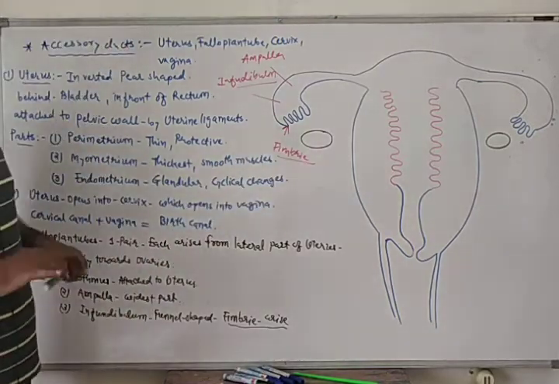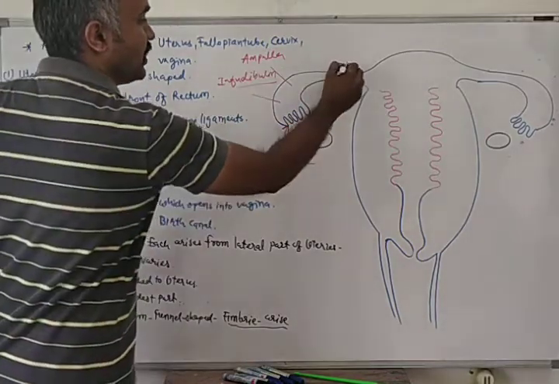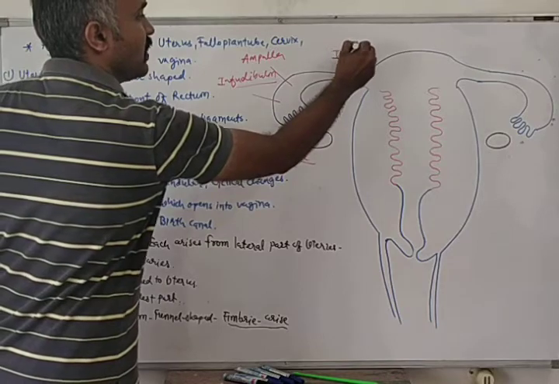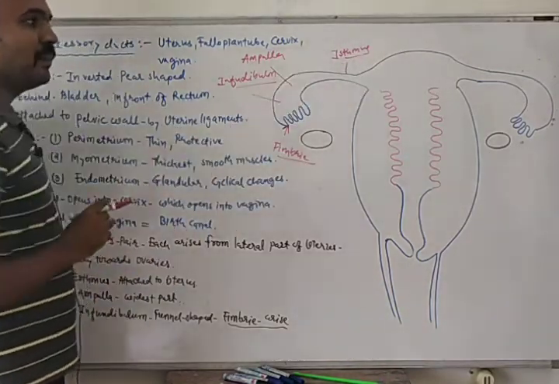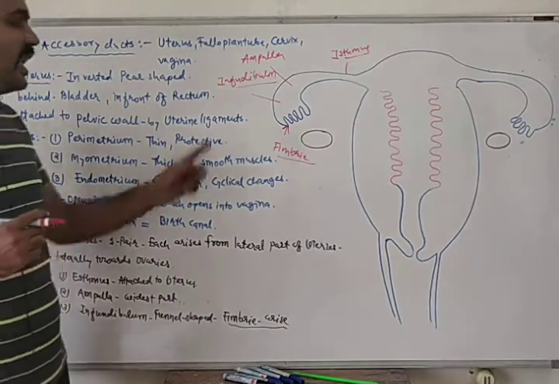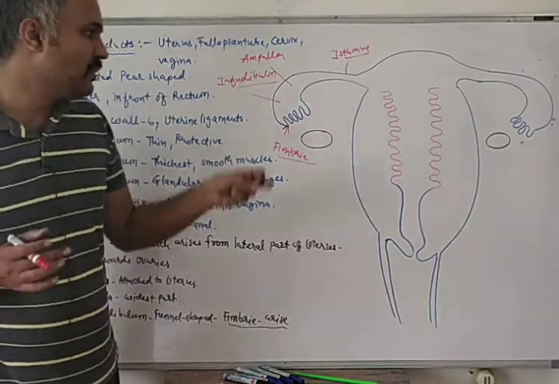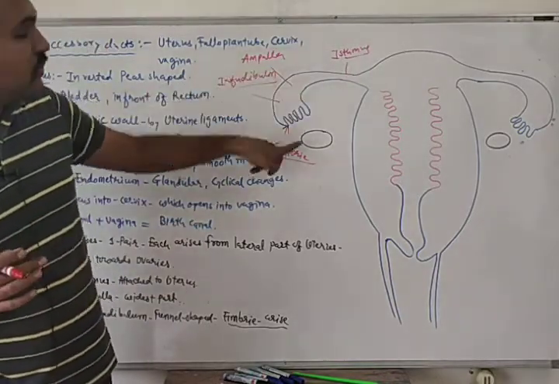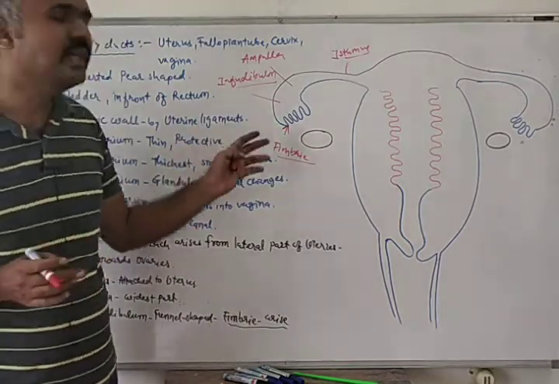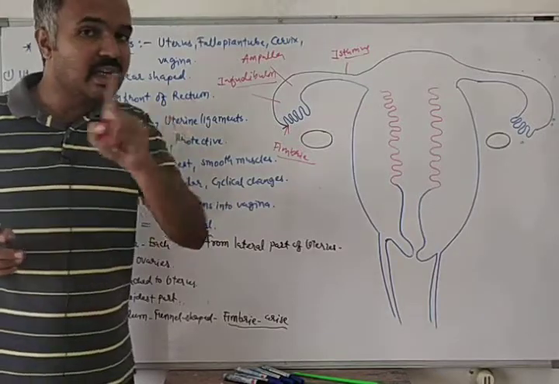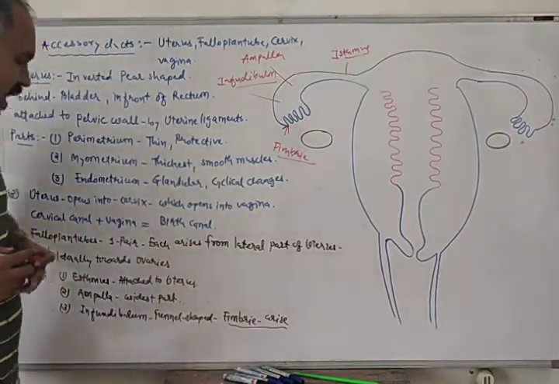So 3 parts are there in fallopian tube. Isthmus is attached to the uterus. Then the widest part of the fallopian tube is known as ampulla, and then a funnel-shaped region is there which is known as infundibulum. From infundibulum, finger-like projections arise which are known as fimbri. And fimbri are not attached to the ovary.